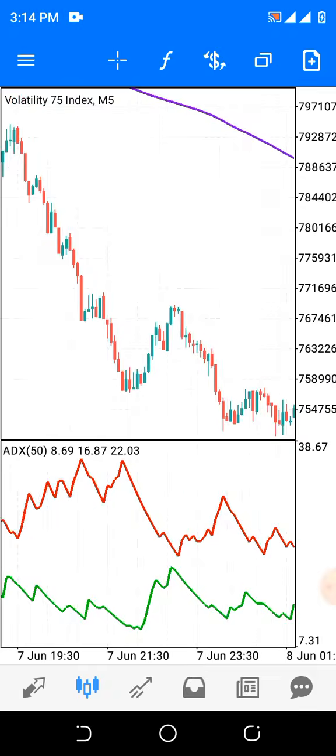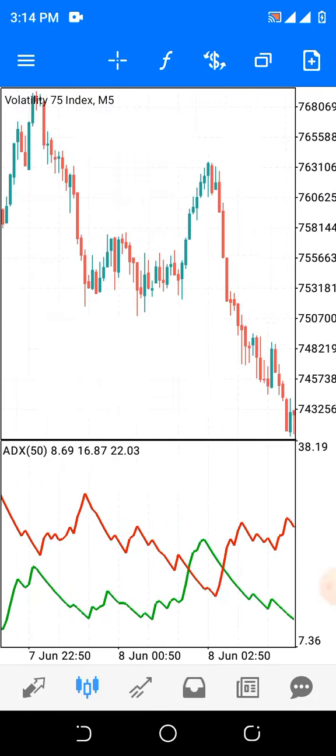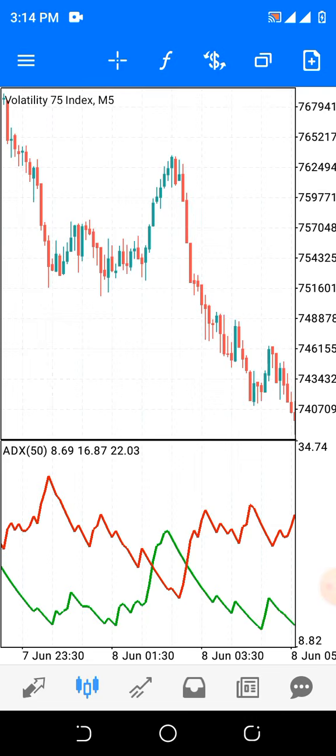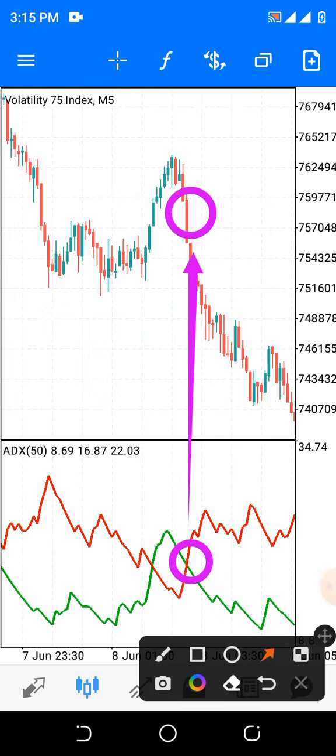Now this is another crossing here. Watch here. This is another crossing for you to make a lot of gain. There is a crossing here, and this is a particular place where you need to initiate your sell signal. Look at it. Do you understand? Initiate your sell signal at this point.